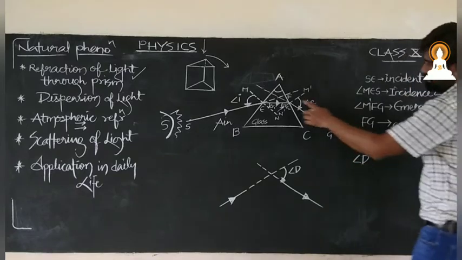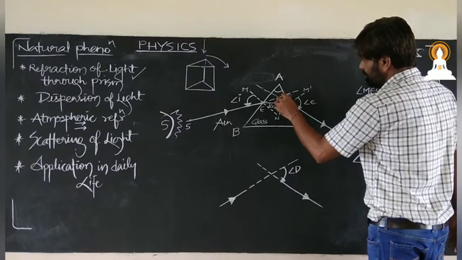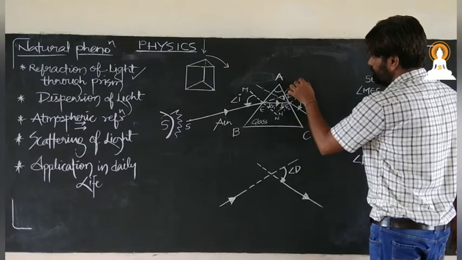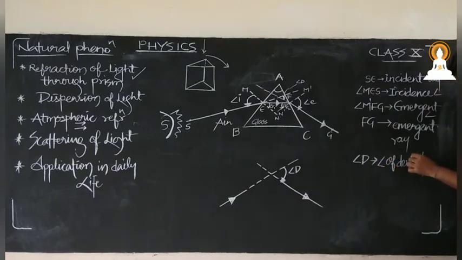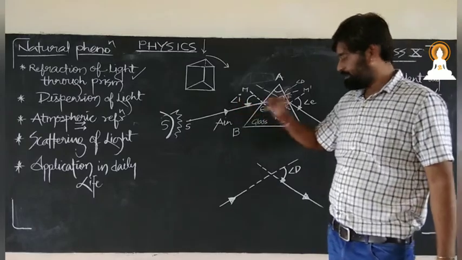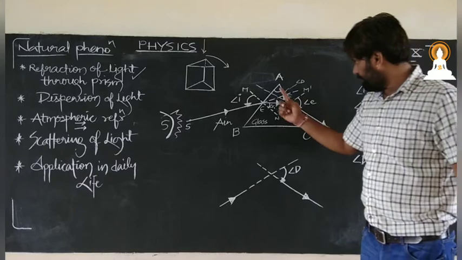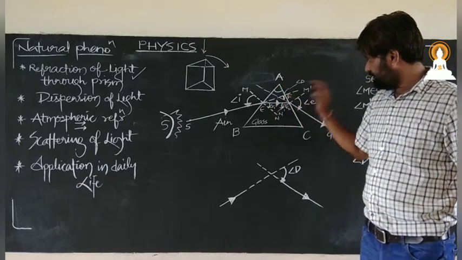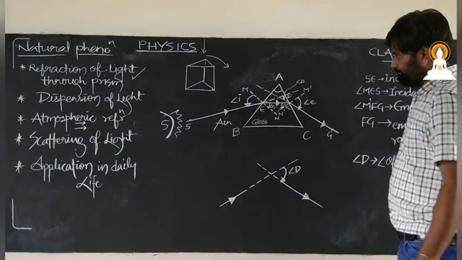Now this is the angle D. This angle D is nothing but the angle of deviation. Remember: angle of incidence, angle of emergence, angle of prism, angle of deviation. Now one relation is there between all these.